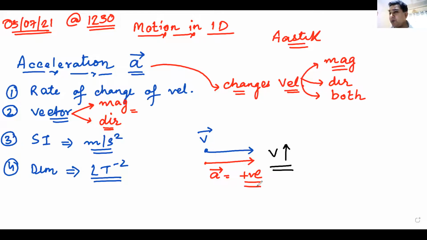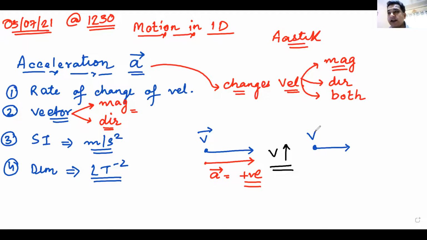Now the next question would be, how will I decrease my velocity? So if I'm moving like this with a velocity v, how can acceleration decrease your velocity? Shoot your answers. No one has any answer?